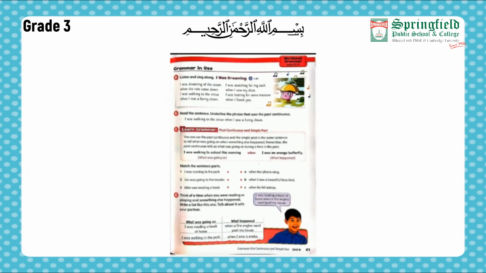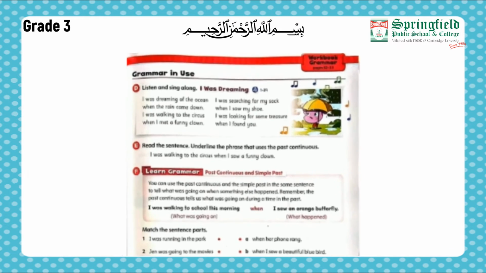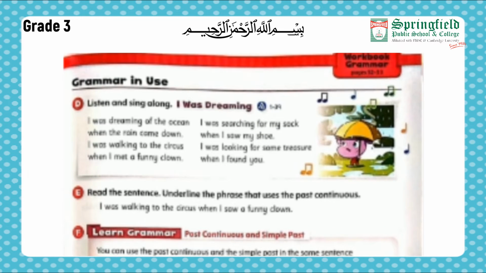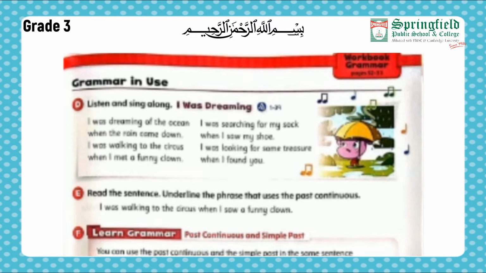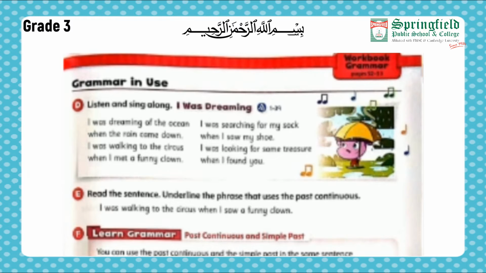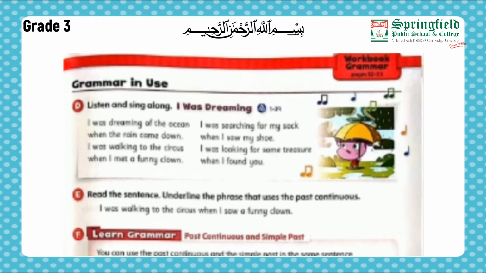So students, here we have got the reference page, that is page number 61 of our Oxford Discover student book. Now what you have to do is to attempt this page in your book. Grammar in use. Part D. Listen and sing along. I was dreaming. So here you have got a poem. What you have to do is to listen to it very carefully and then sing it yourself. Page 61. Grammar in use. D. Listen and sing along. I was dreaming.